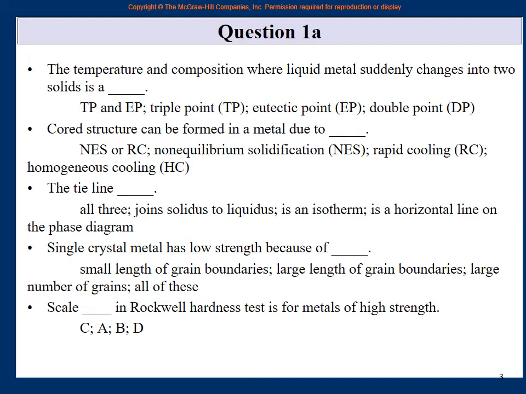Unfortunately, you could not do it this time, but that's okay. So C is the answer here. If the metal is a high strength metal, which means it is also a high hardness metal, then we use scale C in the Rockwell hardness machine. Otherwise, if you use other scales, you will get a wrong reading, right? You will just say that the machine cannot read it.